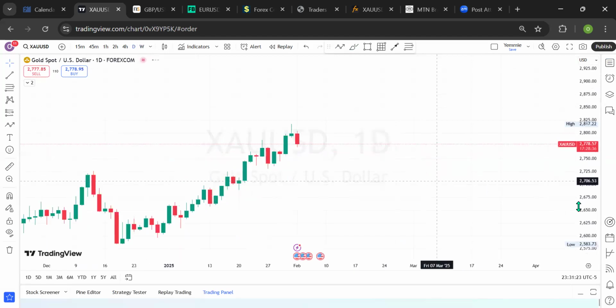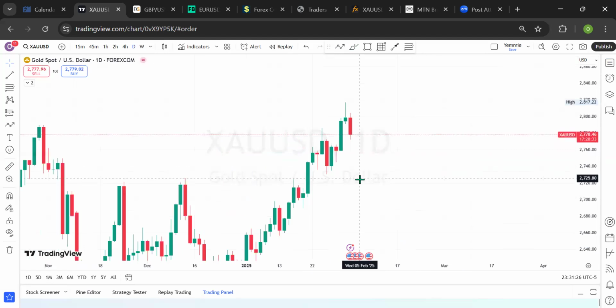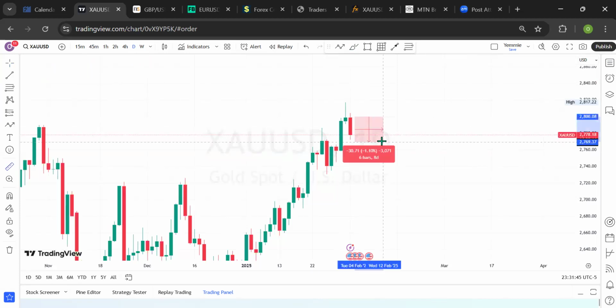On daily time frame, as a matter of fact, last week Friday, which was the last trading day for the week, created a rejection candle, more or less like a shooting star on daily time frame, telling us a bit of rejection is expected in the market. And of course, there was no gap down on gold. There was no gap down, there was no gap up. It just moved straight to bearish momentum and created this. This is massive, about 73 pips, and that is great.